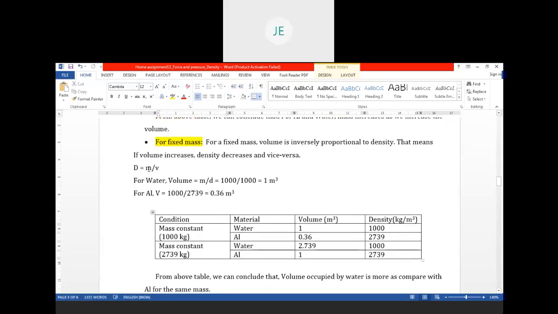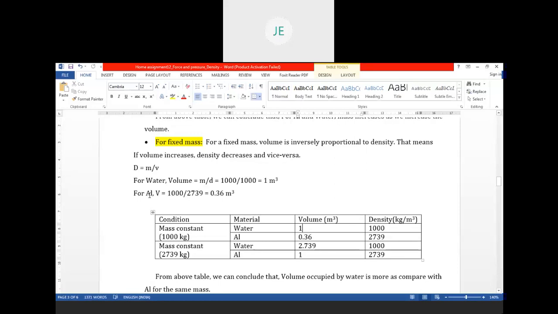You can see that there is a relation: density is equal to mass by volume, and volume is equal to mass by density. So for water, 1000 kg by 1000, which is the density, is equal to 1 meter cube it occupies.